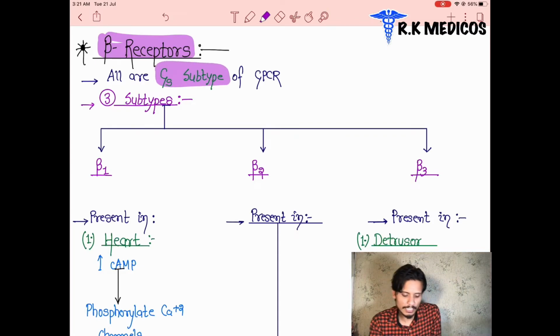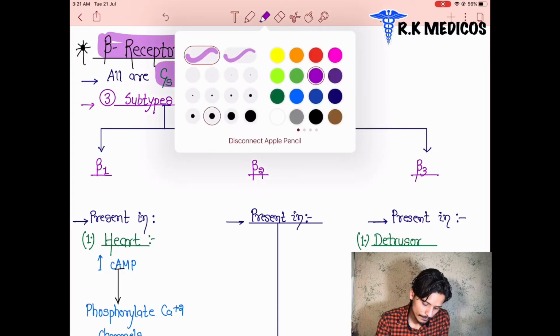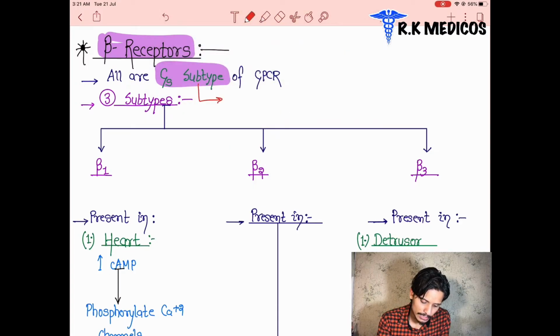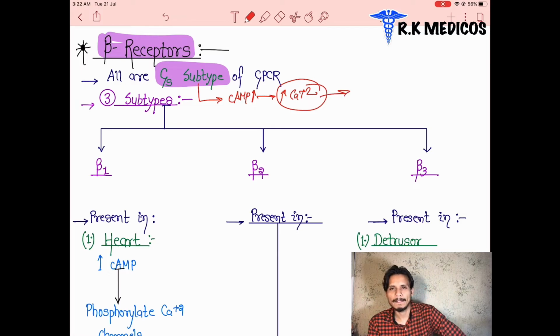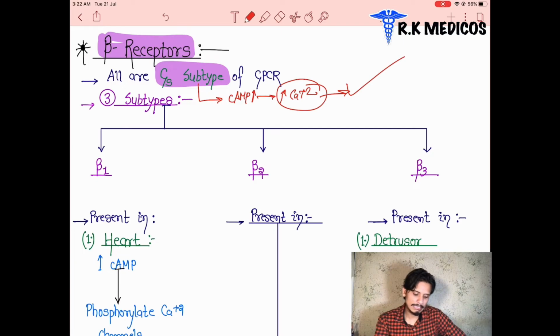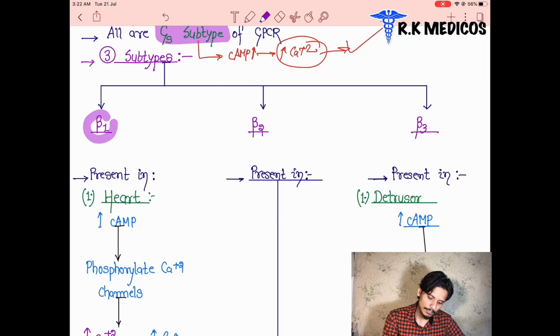GS stimulatory means they are going to increase what? They are going to increase cyclic AMP, and after that they are going to increase calcium plus 2. So what is calcium plus 2 doing? Contraction. Till now, hope it is clear. Now we are going to see the 3 types of beta receptors: beta 1, beta 2, beta 3.